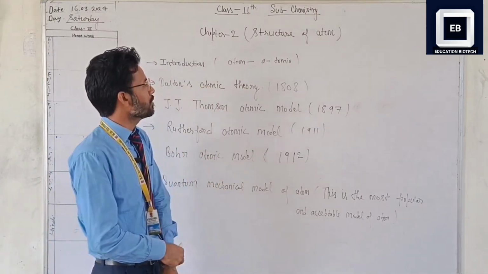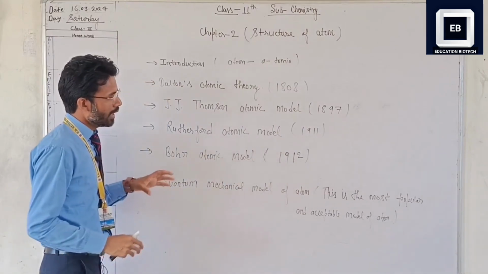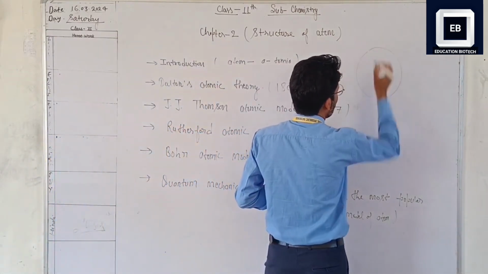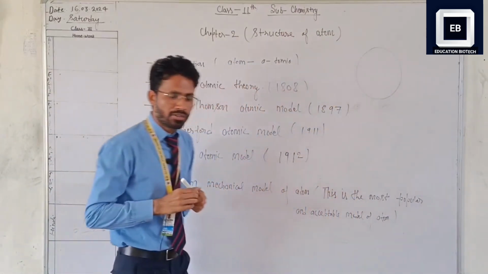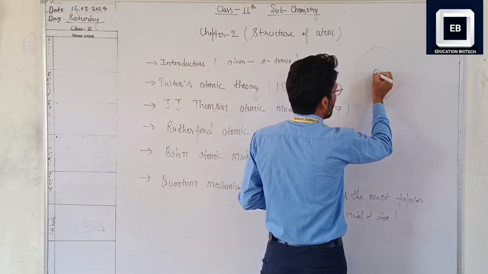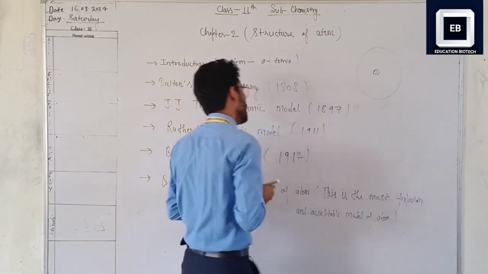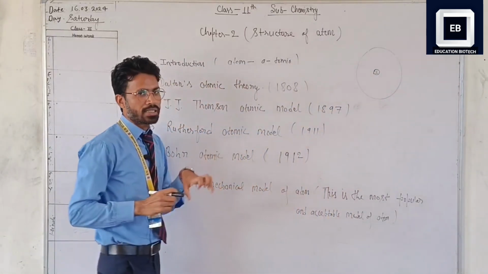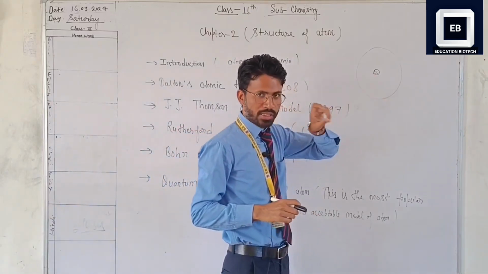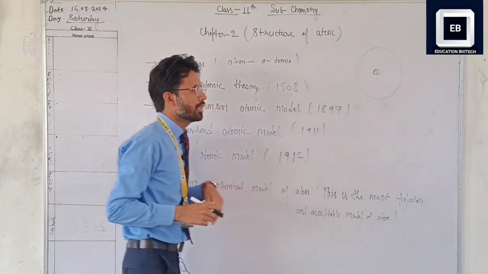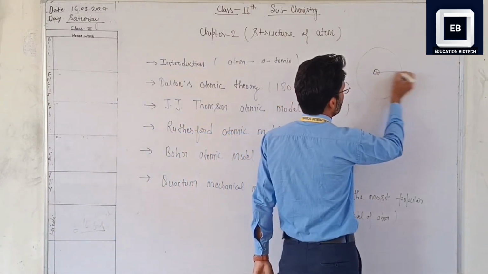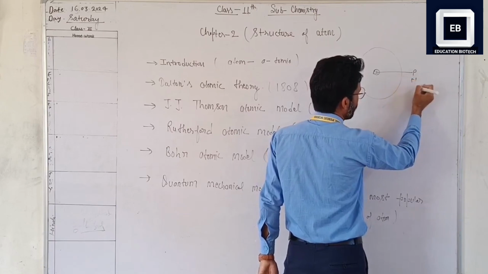If you see the structure of the atom, it is a spherical structure in which a small part is present, that is the nucleus. You have already studied in class 9th that the atom has a small part in the center, that is the nucleus. The nucleus has subatomic particles, that is proton and neutron.